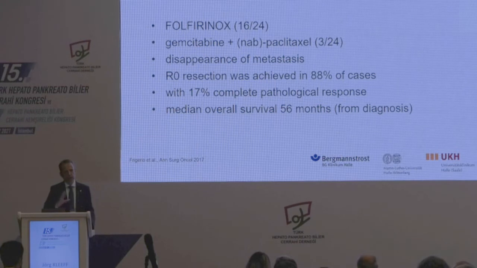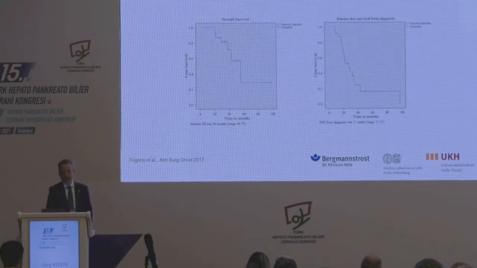Another question is, what do we do if we know this beforehand? We know there are liver metastases, and in this study they just looked at patients treated with FOLFIRINOX in the metastatic setting, and then they resected those where the metastasis disappeared. And you can see here high R0 resection rate, almost 20% complete pathological response, and a very long median overall survival. I'll show you in the next slide the survival curves of overall survival and disease-free survival. Of course, this is a very selected group of patients, so these are the ones that respond. But it might make sense for those that respond to neoadjuvant therapy in the metastatic setting to go on and resect these patients later on.